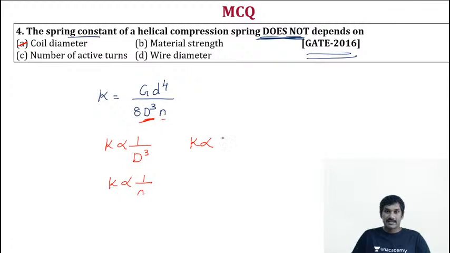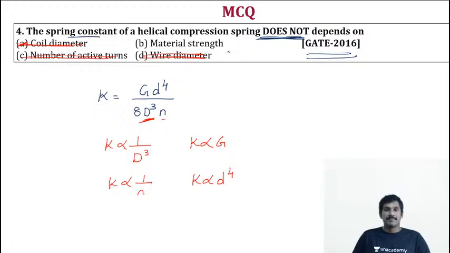Stiffness is directly proportional to modulus of rigidity. Stiffness is directly proportional to wire diameter power of 4. So mean coil diameter is already there. Yes, stiffness depends on mean coil diameter, so it is ruled out. Number of active turns, that is also there, so it is ruled out. Wire diameter is also ruled out.